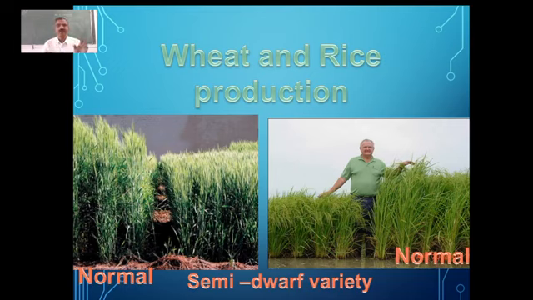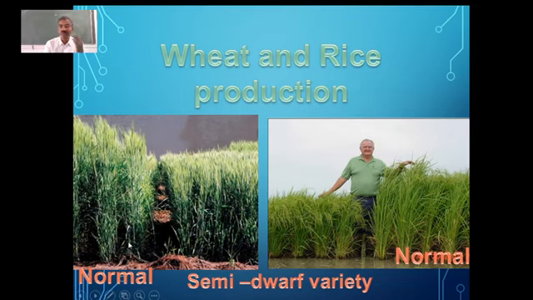And because of the research which was done here, they started developing semi-dwarf varieties. You can just have a look at this one. So this is the normal variety which they were growing earlier. This is the normal variety of rice, and this is the normal variety of wheat. You can look at the height.